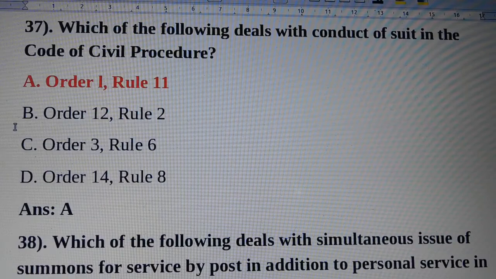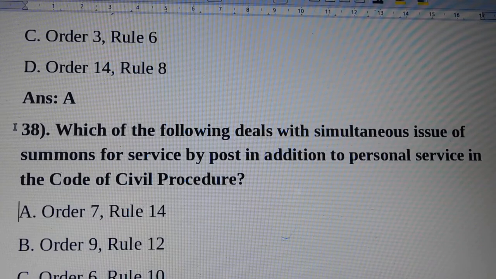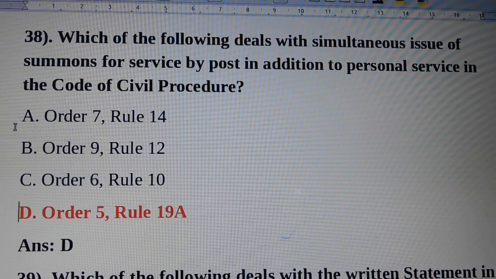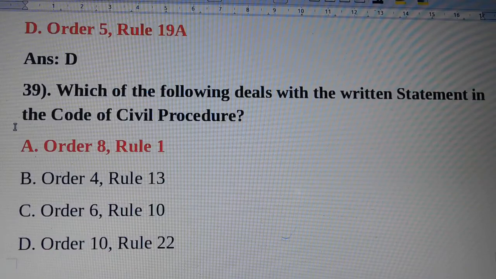Question number 38. Which of the following deals with simultaneous issue of summons for service by post in addition to personal service in the Code of Civil Procedure? Answer is option D, Order 5, Rule 19A. Question number 39. Which of the following deals with the written statement in the Code of Civil Procedure? Answer is option A, Order 8, Rule 1.